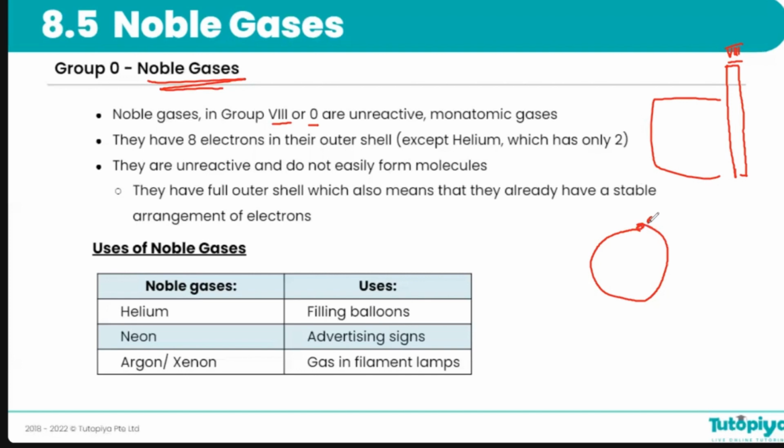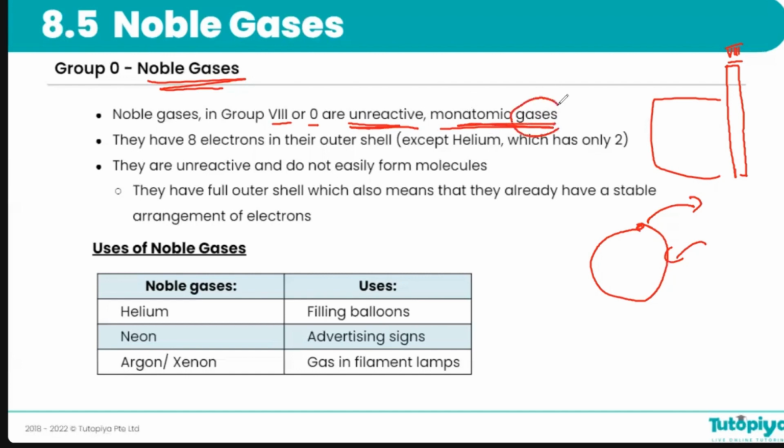So they don't like to remove electrons or gain any new electrons. They're complete. This is why they are very unreactive. They don't like to react with anyone, not even themselves, not even each other. So they are monoatomic gases, which are very unreactive.